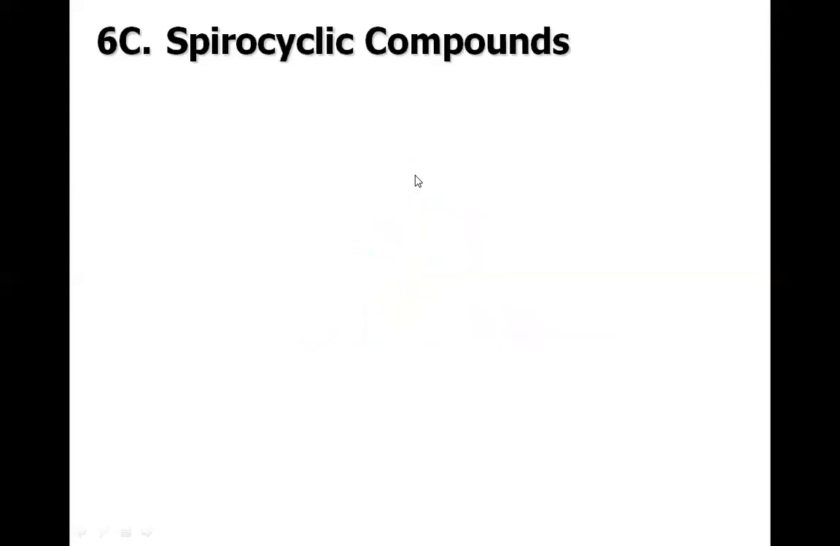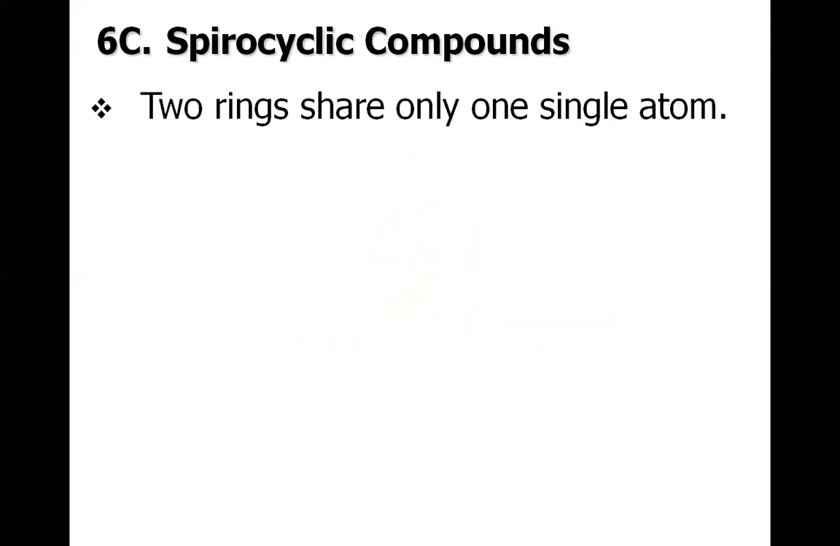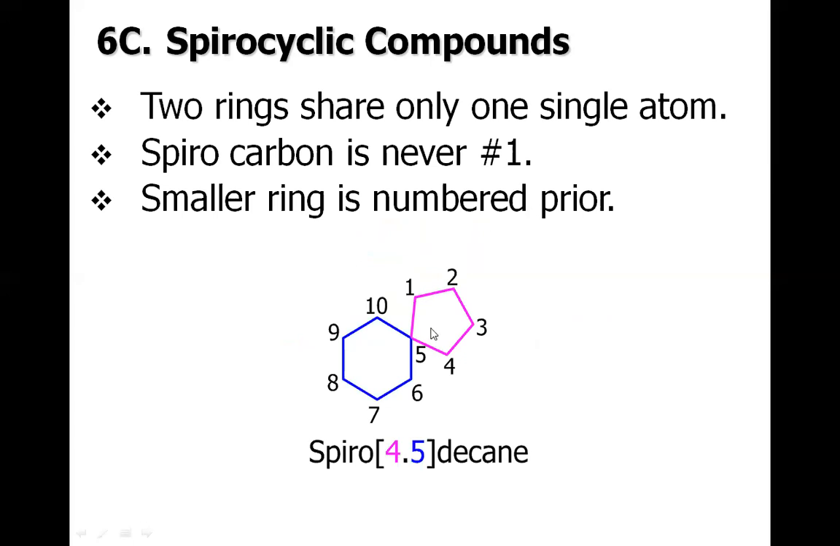Now let us discuss the third type of bicyclic compound, which is different from these two. It's called a spirocyclic compound. The structure of a spirocyclic compound is this: there are two rings which share only a single atom, and this carbon is called the spirocarbon, which is the quaternary carbon, and it is never 1 in the nomenclature, and this is a rule. So either we have this carbon as one or this carbon as one, because the rule says the smaller ring is numbered first.